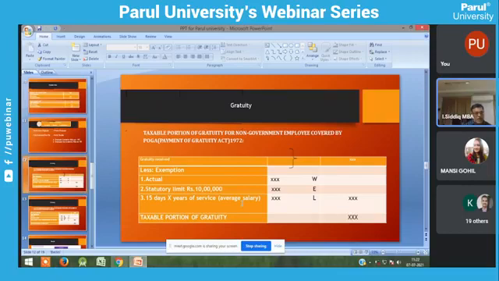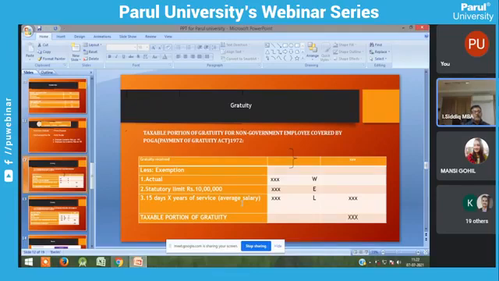For example, what is the last month's salary? Suppose you are leaving that particular organization and you are going to apply for the gratuity. So what is the last month's salary you received from that organization? That salary you take into account. For example, I am receiving 50,000 rupees from the previous employer. That 50,000 divided by 26 into 15 days is the average salary, that is, 15 days salary.